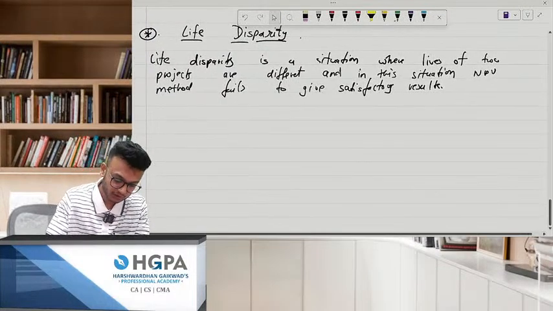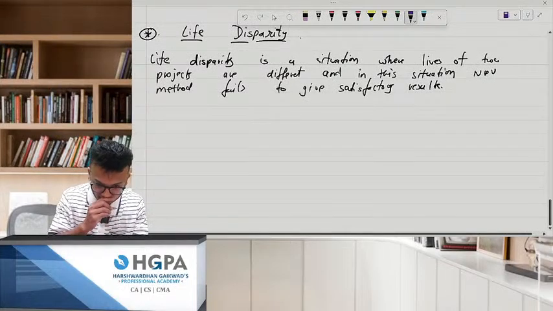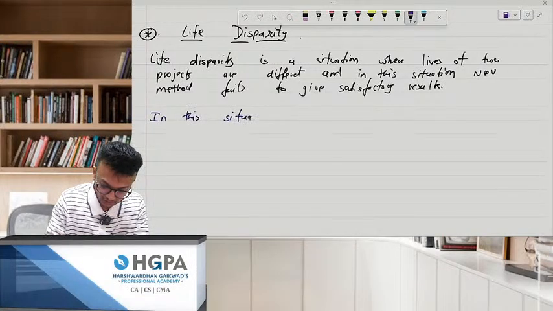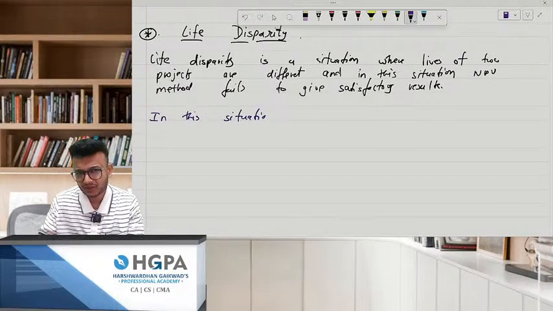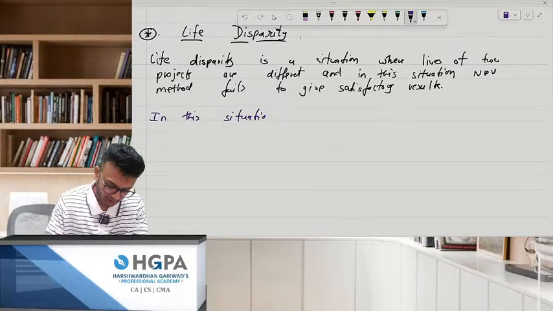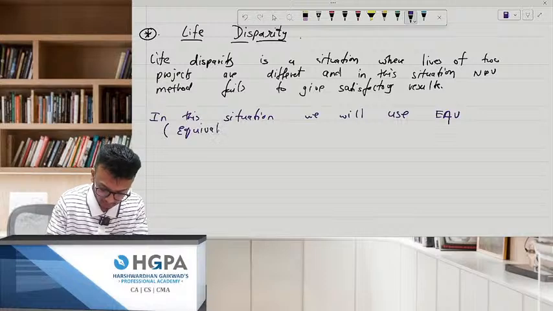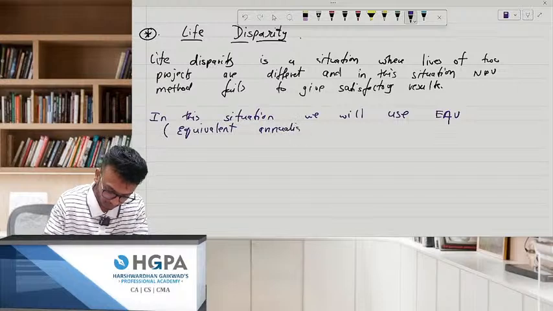So then what should we do, sir? In this situation, we'll use something called EAV, equivalent annualized value. We'll make it equal. In this situation, we will use EAV, that is, equivalent annualized value.